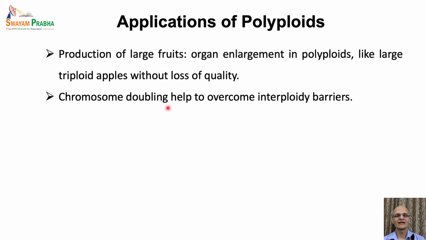Chromosome doubling helps in overcoming interploidy barriers. It plays a very important role in the evolution of allopolyploids. These barriers to hybridization due to differences in ploidy level can be simply removed by chromosomal doubling, and these events have occurred naturally as well as they can be induced artificially for breeding purposes.